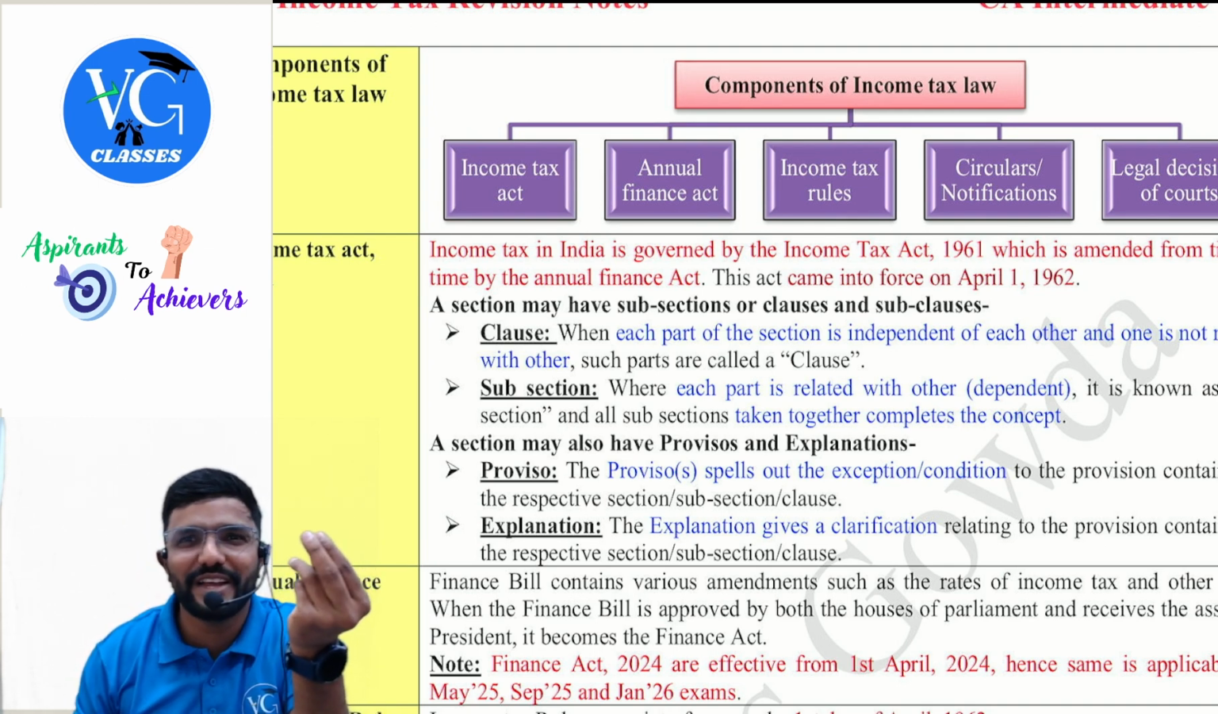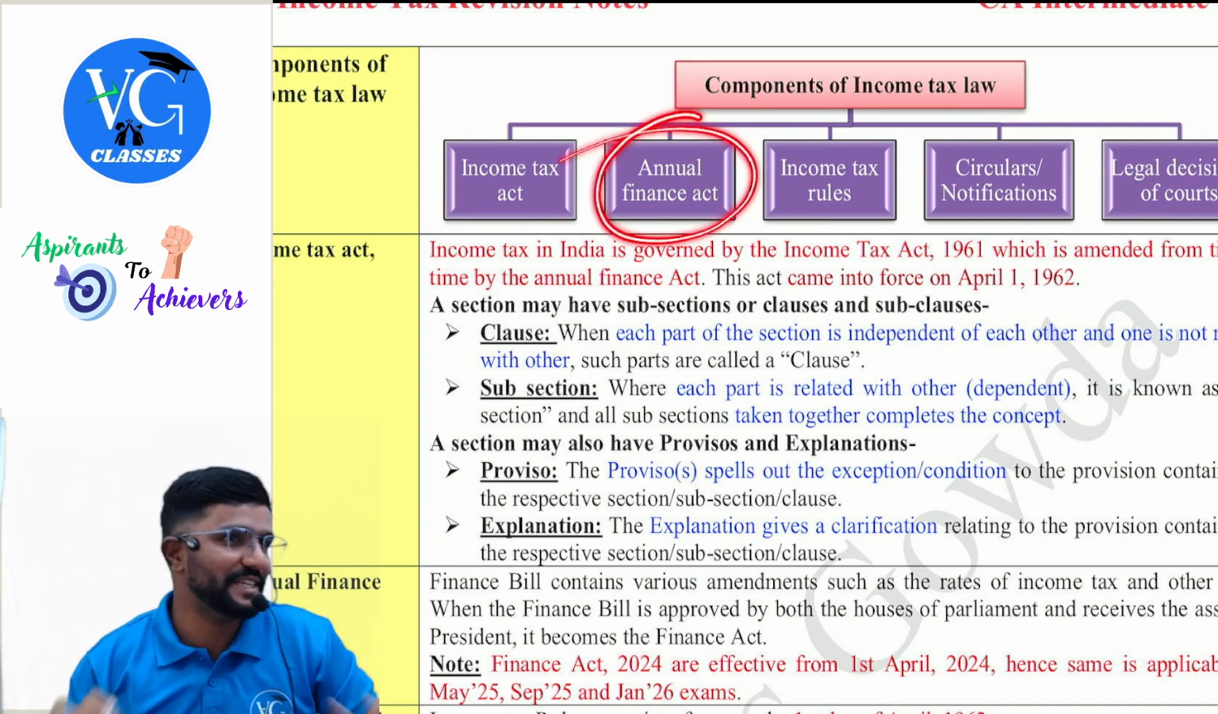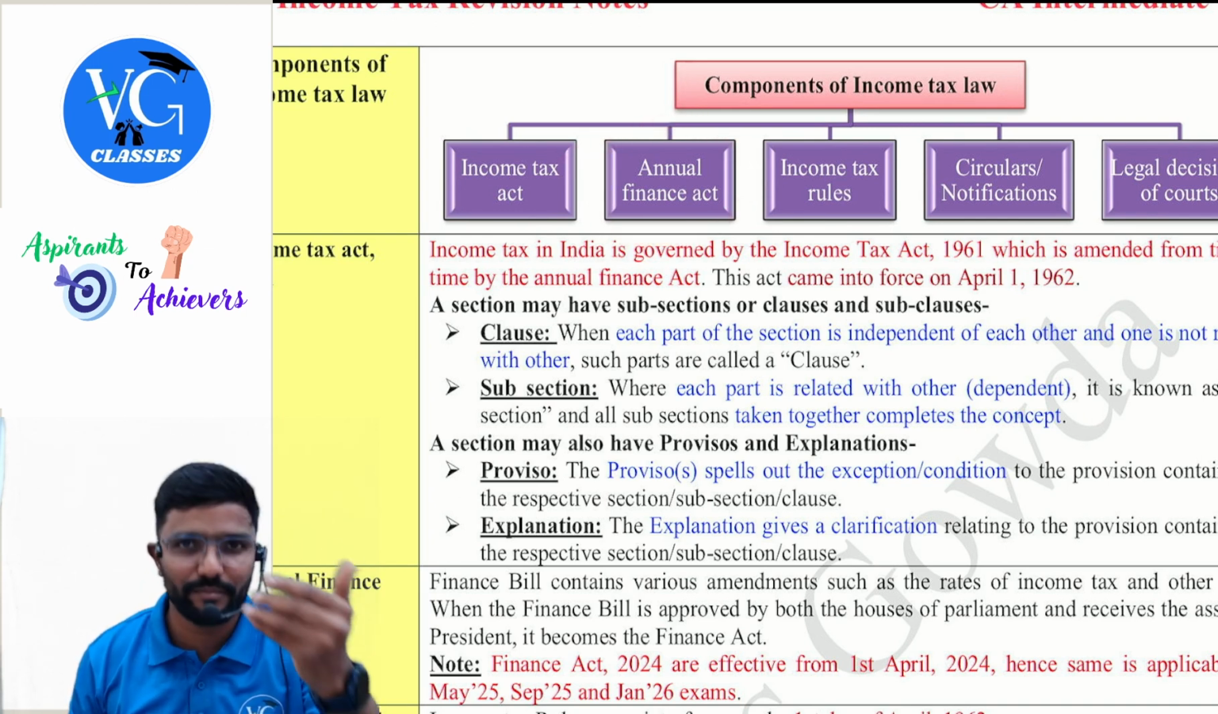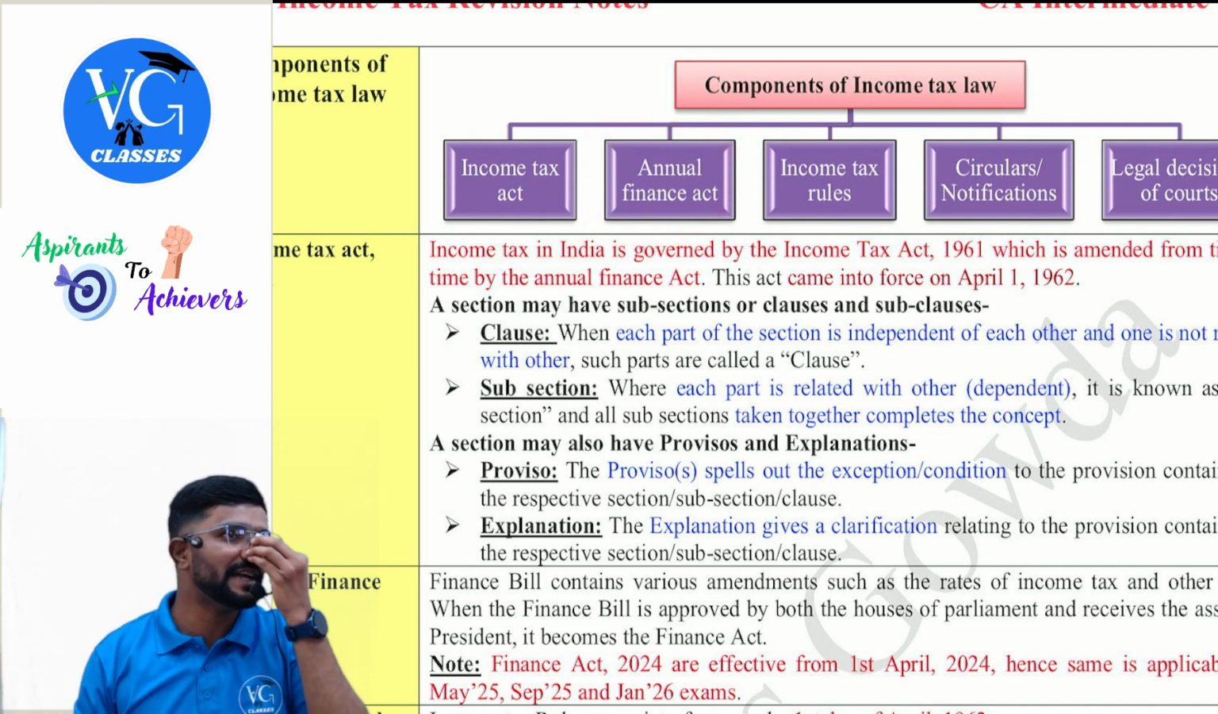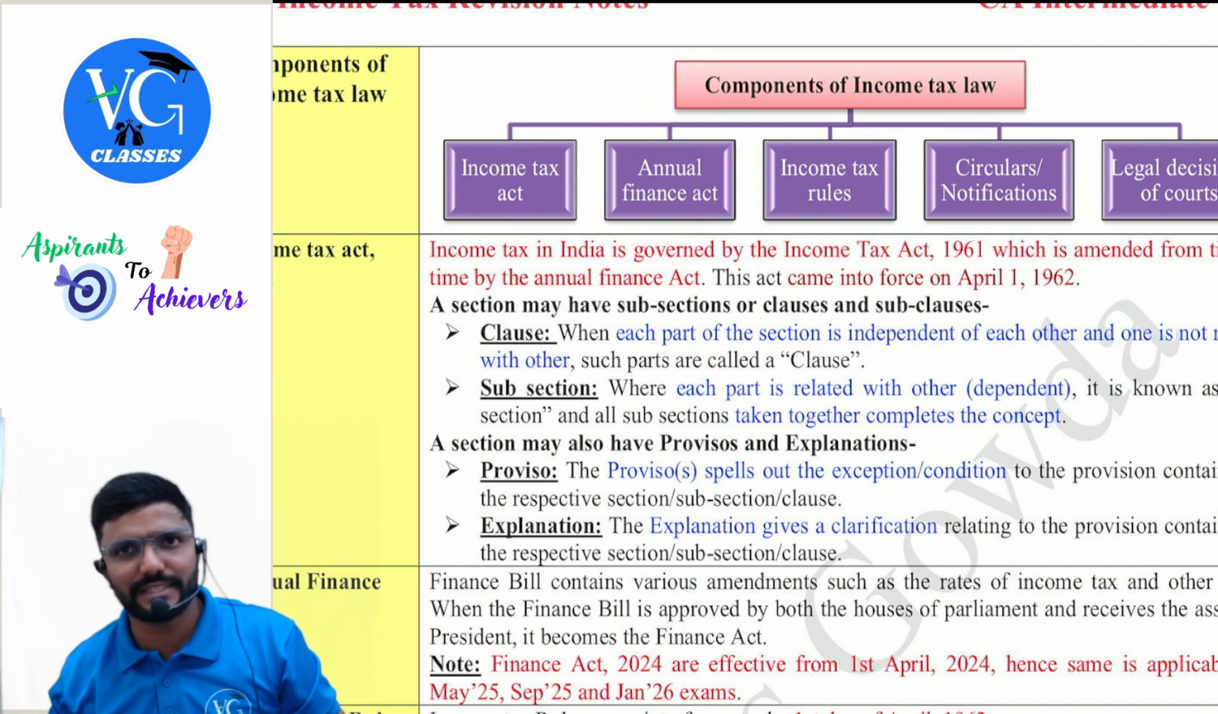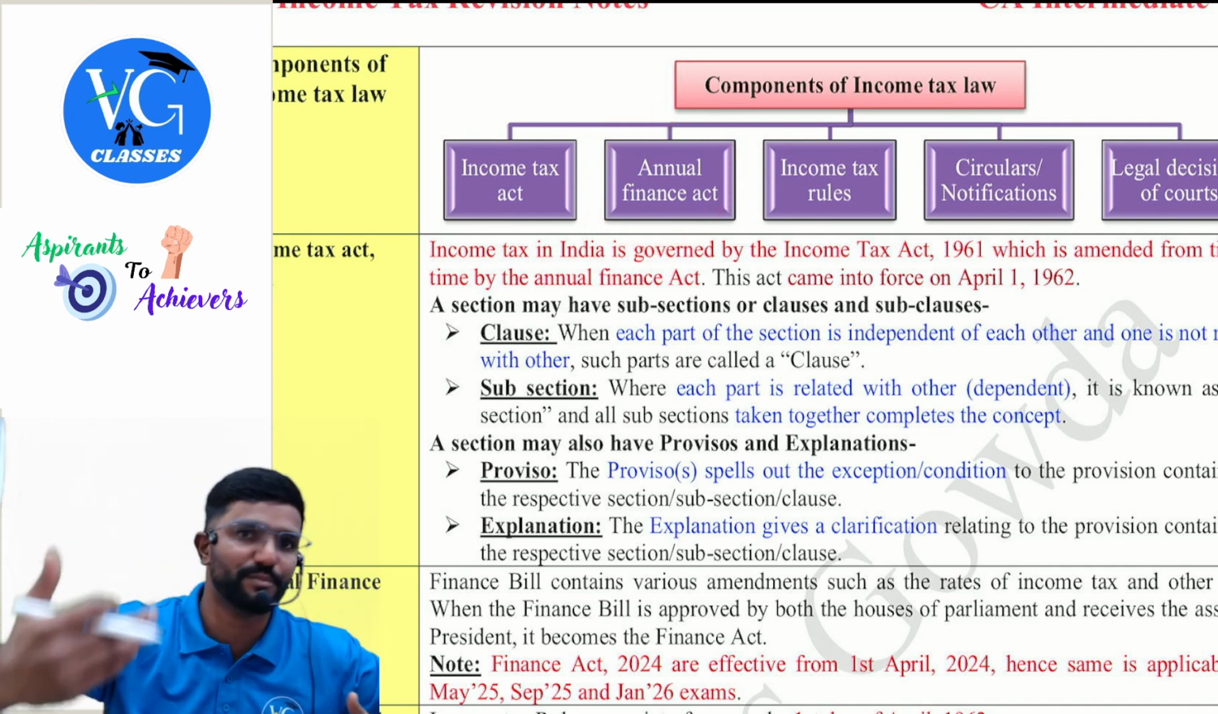Okay, some important key players will be there, na? So those guys will fall here. After the Income Tax Act, the majority role is played by the annual Finance Act, guys. Everyone has a role, but I'm just telling from an importance point of view.